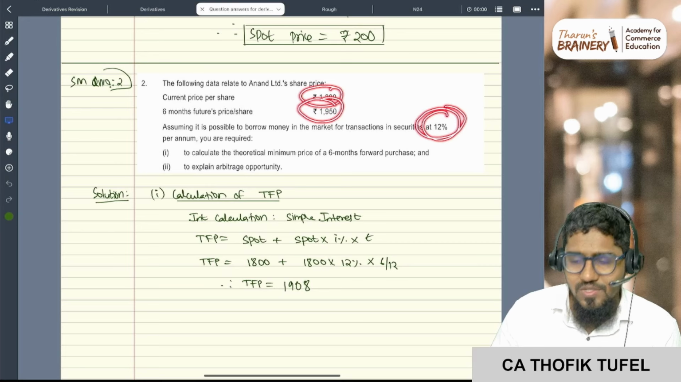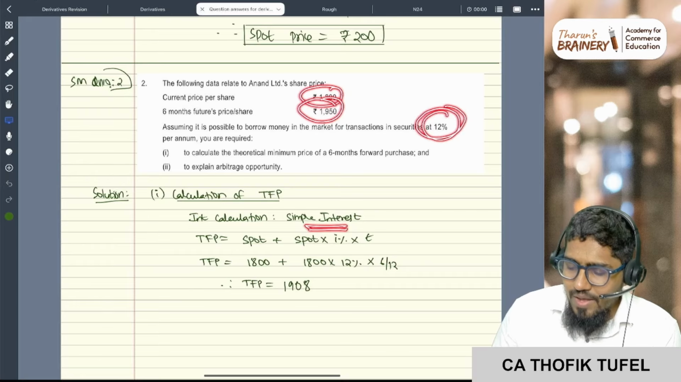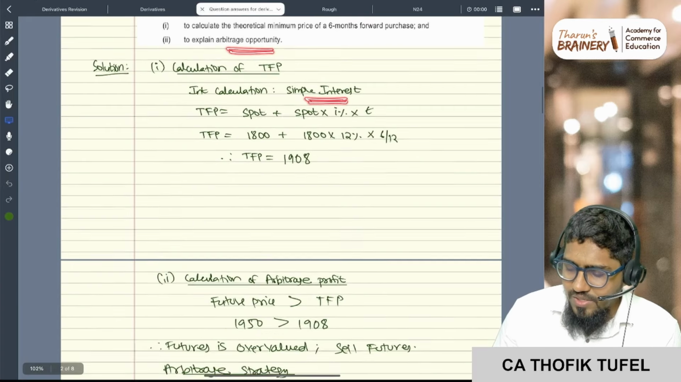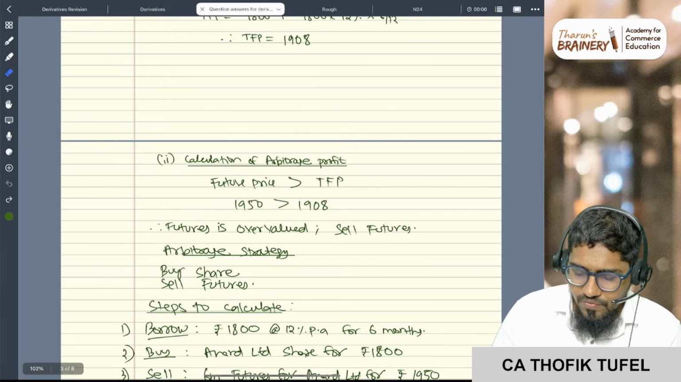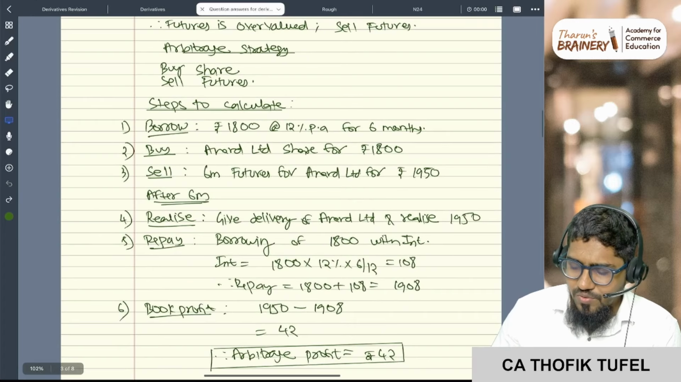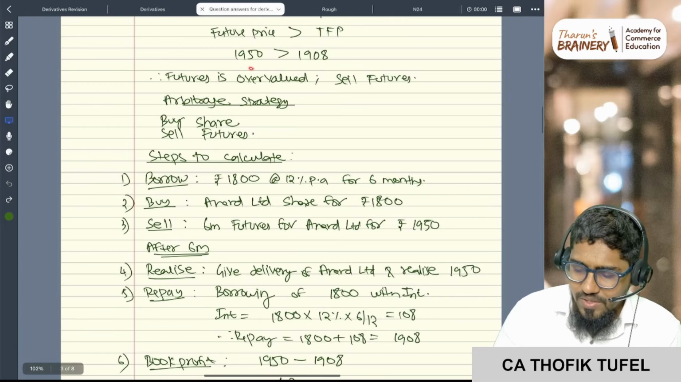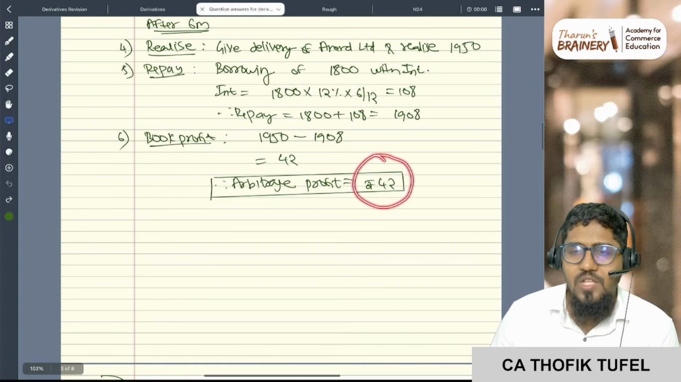Nothing is mentioned about compounding, so that's the reason I'm doing simple interest. And also the arbitrage opportunity. You see here, the theoretical future is 1908 and the actual is 1950. So the future price is more, so you do arbitrage. The difference is 42, correct? That 42 you will get as arbitrage profit.